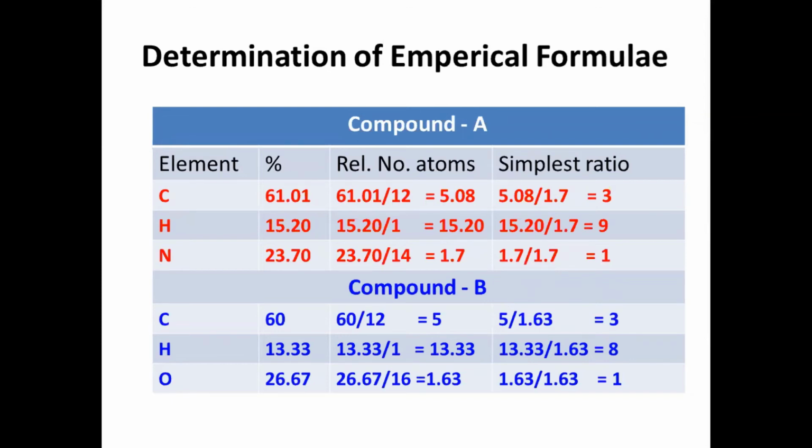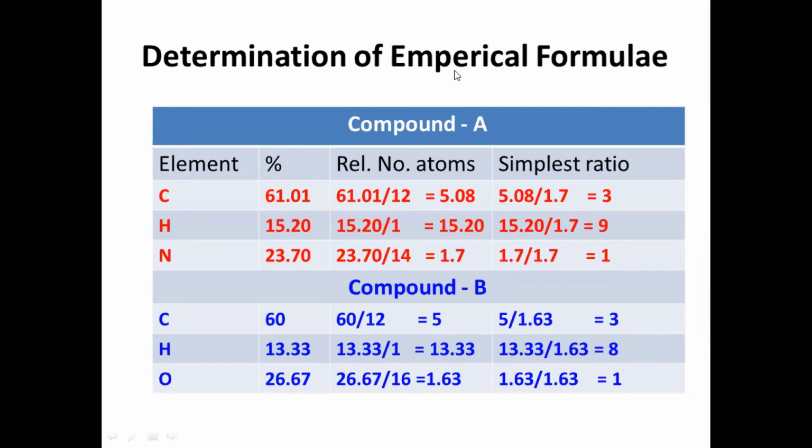Which has the lowest relative number of atoms? Nitrogen has, 1.7. So we divide the other elements by 1.7. We convert into the simplest ratio by dividing the relative number of atoms by the lowest relative number of atoms. What do we get now? Carbon 3, hydrogen 9, nitrogen 1. Now what will be the empirical formula? C3H9N. That is the empirical formula of compound A.